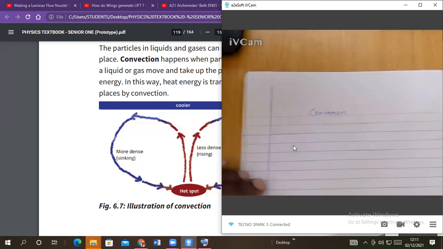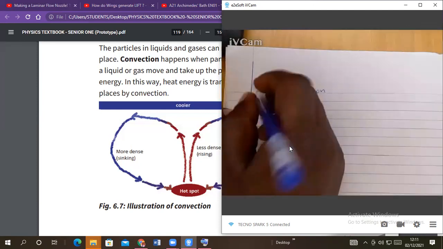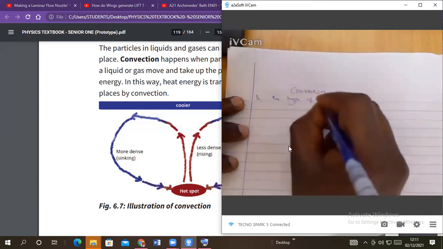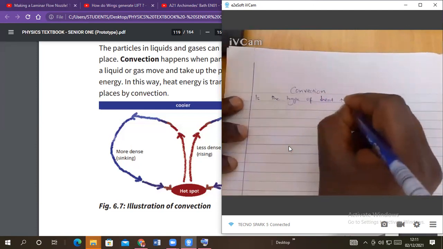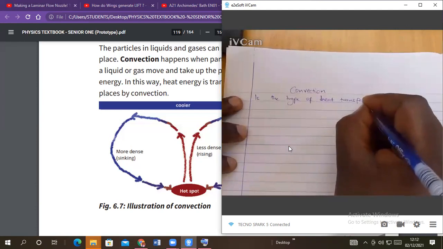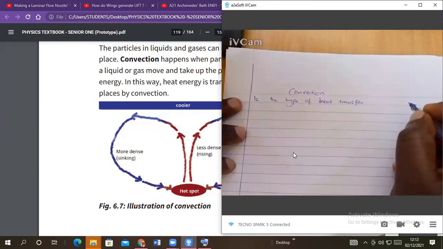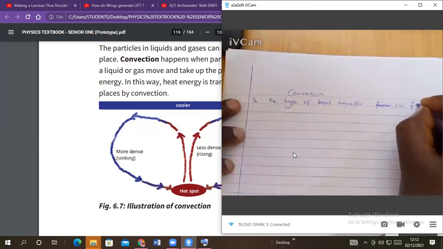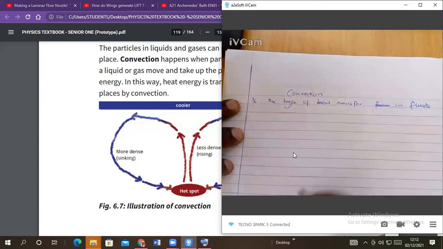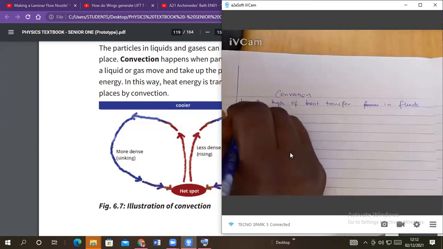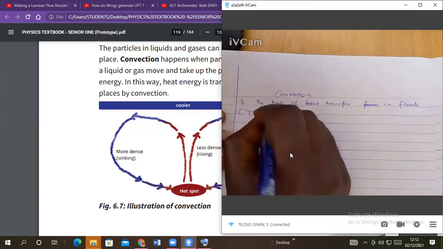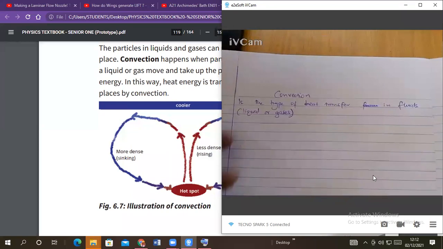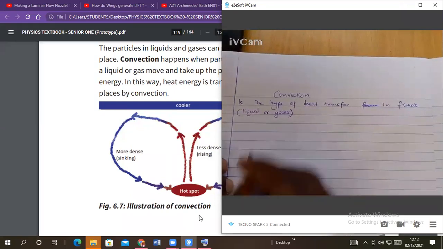So convection is the type of heat transfer in fluids. When we talk about fluids, we are talking about liquids or gases.